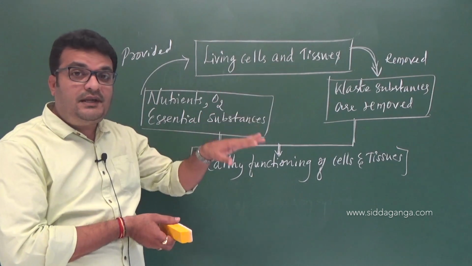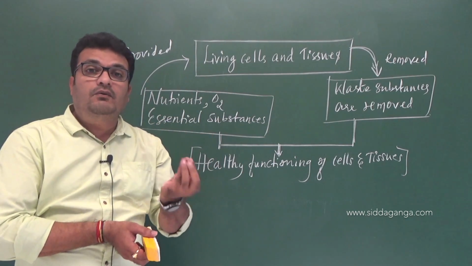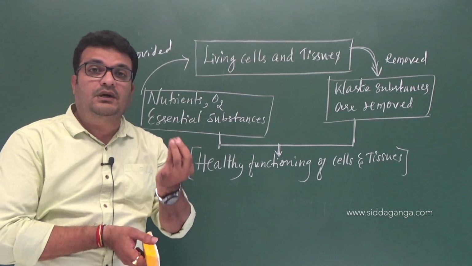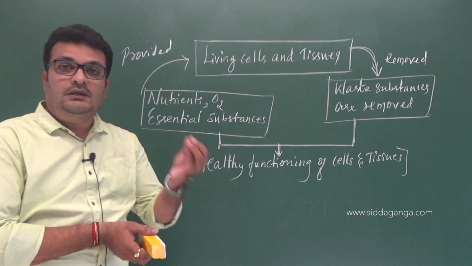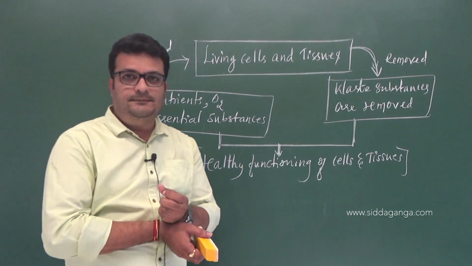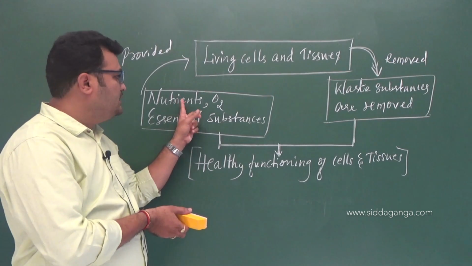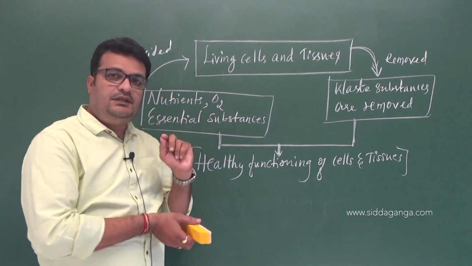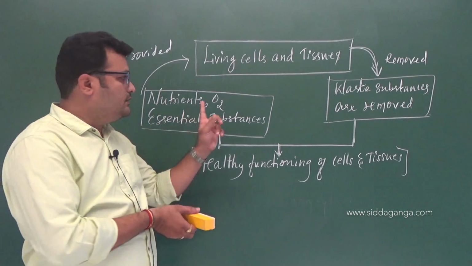Why is oxygen required, and what is the role of oxygen? For what purpose? Because of biological oxidation of food molecules, oxygen is required, right? So these are the nutrients, and nutrients require oxygen to break down. So for breaking down of nutrients, oxygen is required.